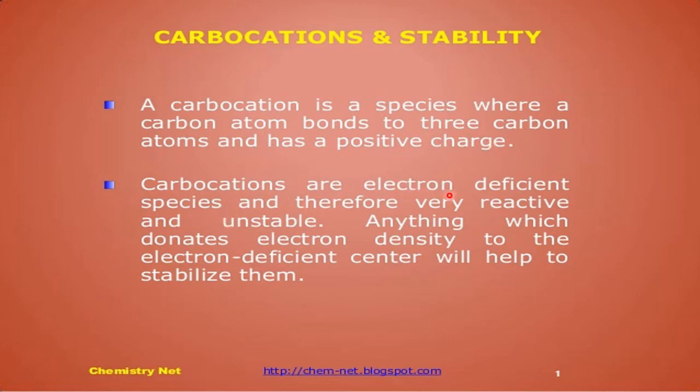Carbocations are electron deficient species and therefore very reactive and unstable. Why electron deficient? Because electron loss is there. The opponent has taken both electrons. Anything which donates electron density to the electron deficient center will help to stabilize them. That means now the carbocation is formed, and to stabilize, it wants electrons. Anyone who is donating electrons will stabilize the carbocation.